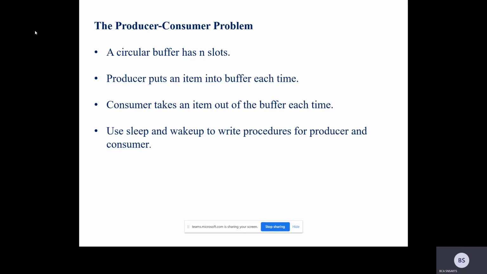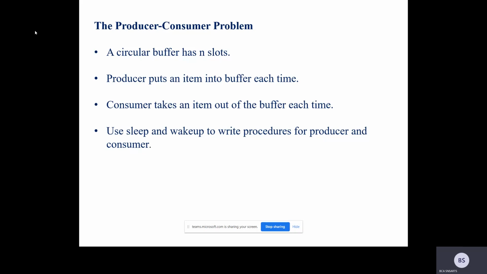So producer-consumer is a well-known problem. The producer will be continuously producing, and as long as the item is available, the consumer will take and consume the items. The producer also produces as long as the items are consumed by the consumers. If consumers stop consuming the items, the producer cannot produce. If producers stop producing the items, the consumer cannot consume. So the two depend on each other. The producer highly depends on the consumer, and the consumer highly depends on the producer.